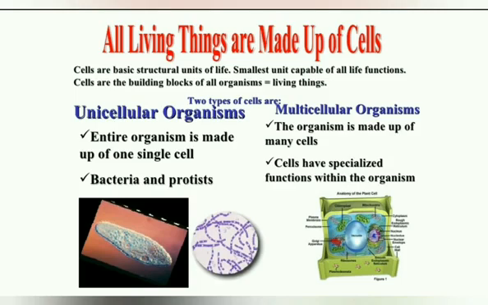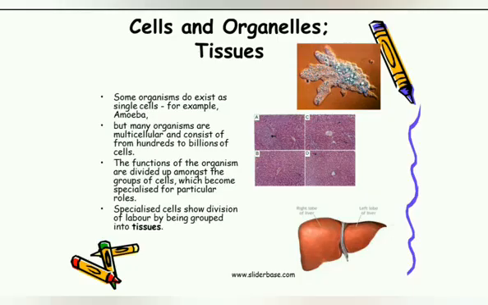Now, similar functions in multicellular organisms are carried out by specialized cells, which are arranged in groups that form tissues, and these tissues then form organs. We call this division of labor. Division of labor means different parts of the human body perform different functions. To make it easy for you, just think of it like this. At home, maybe your job is to help your parents sweep the floor or fold the clothes. If you have a brother or a sister, maybe they help in washing the utensils. So you are dividing the work, the labor, and together you help to keep the house clean. You help your house to function better. So we call this division of labor.